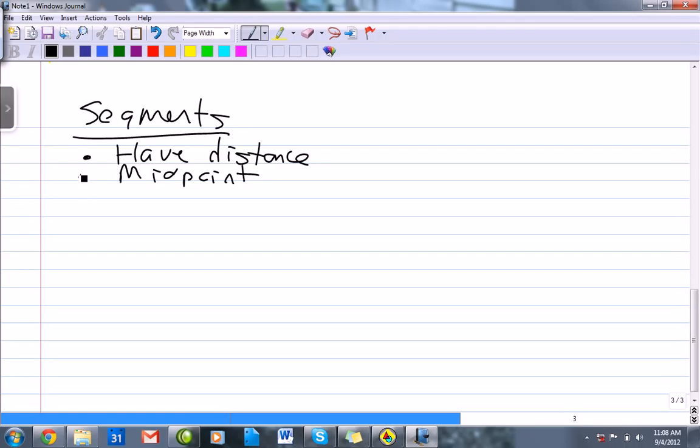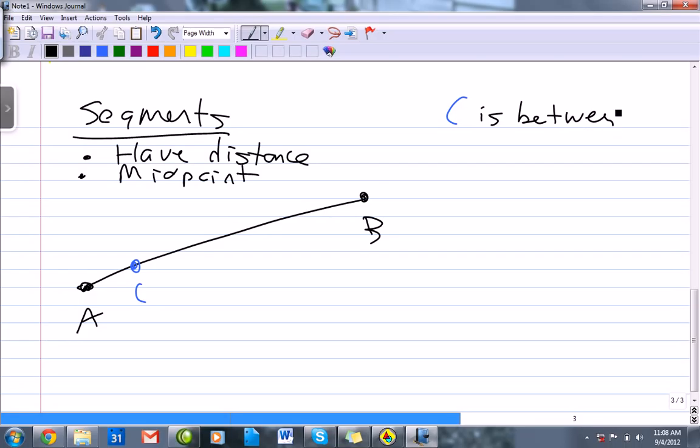And we can manipulate these, and here's an example. So let's suppose we have a segment. Call that A and B, and I'm going to put a point on AB. So if I put that little C there, that point C is between points A and B.